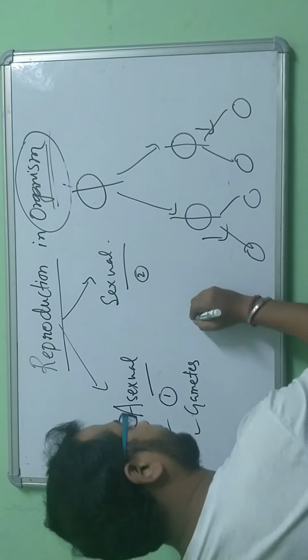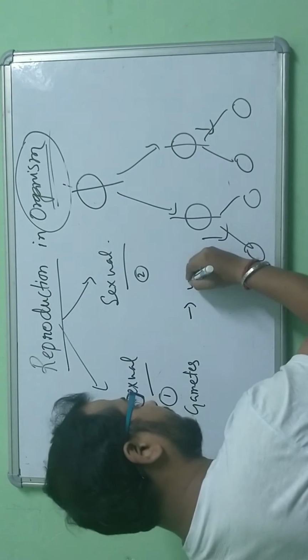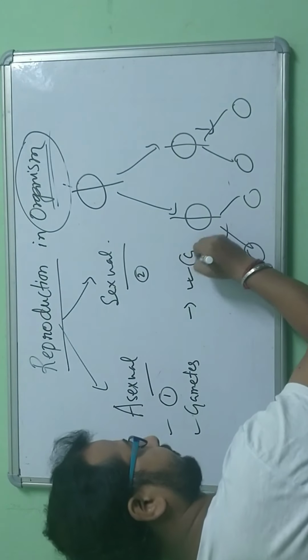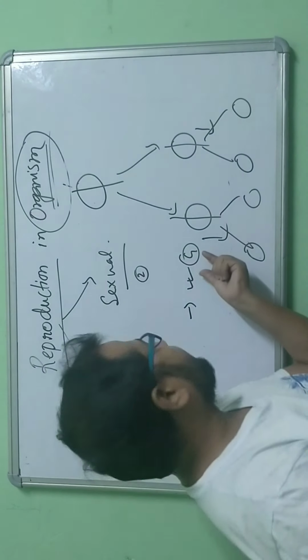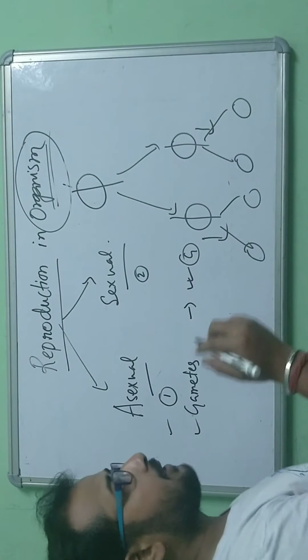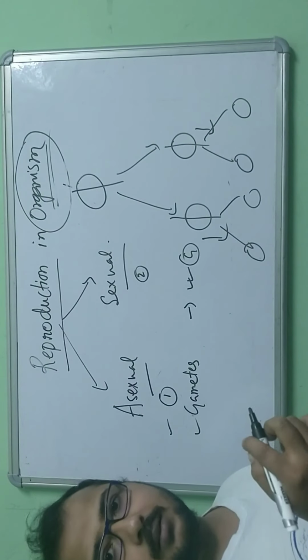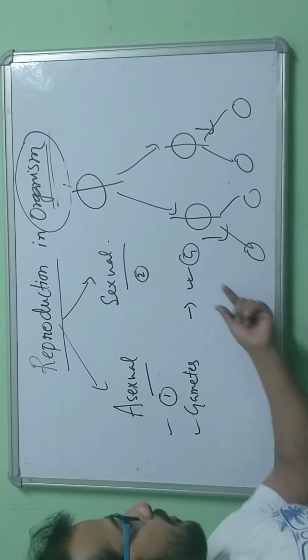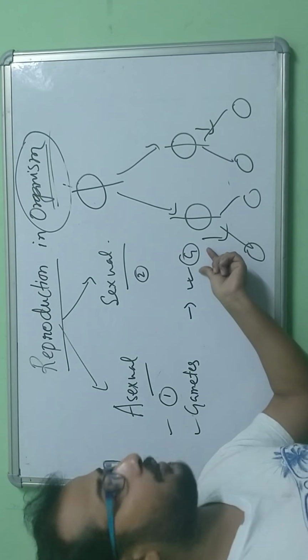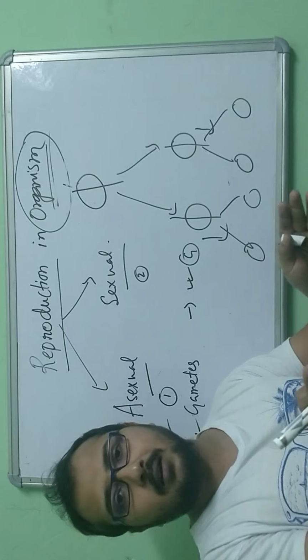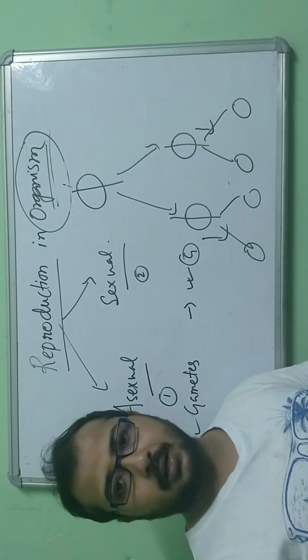But in sexually reproducing organisms, we see gametes. Let me say something about the gamete. A gamete is nothing but a cell, a reproductive cell, which is produced by male and female organisms separately.